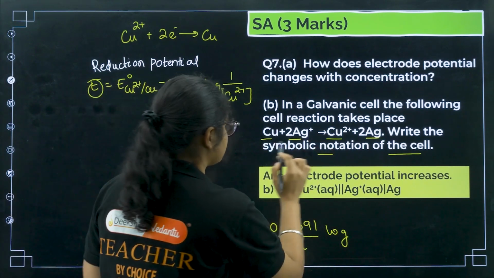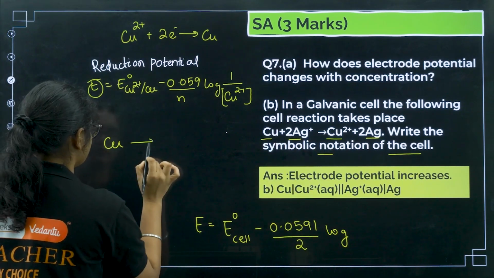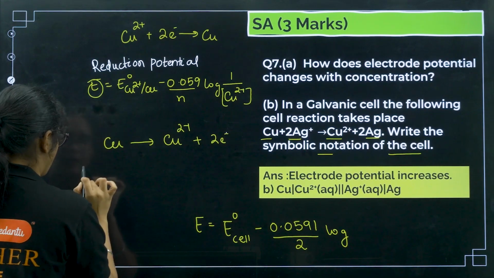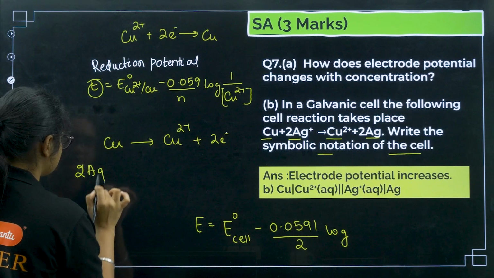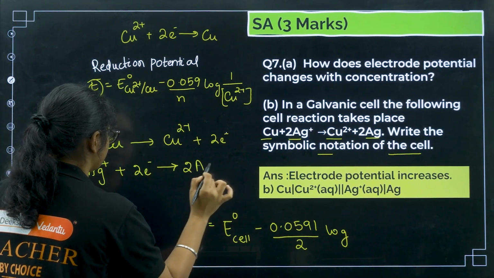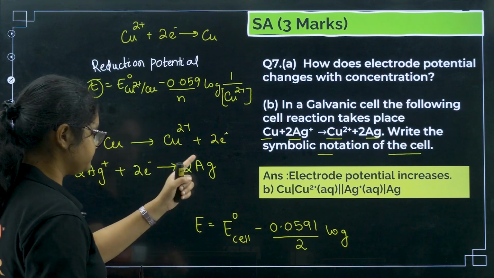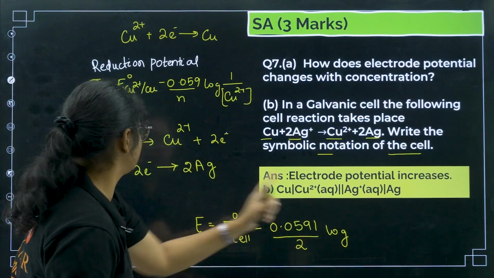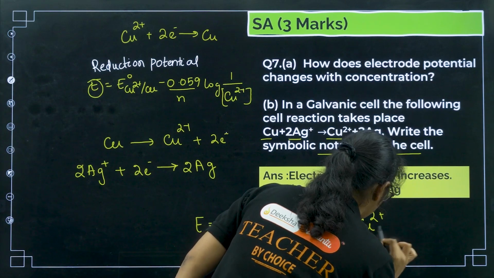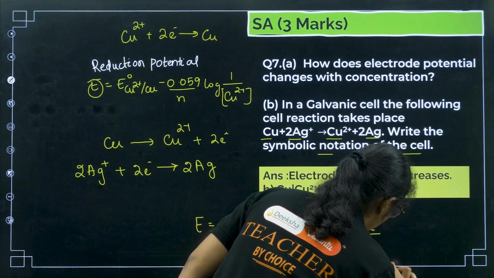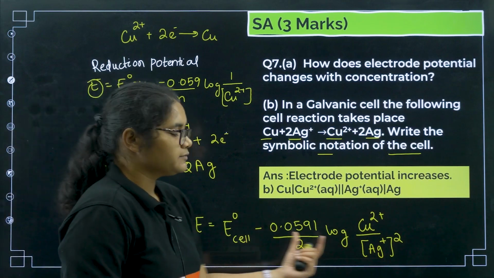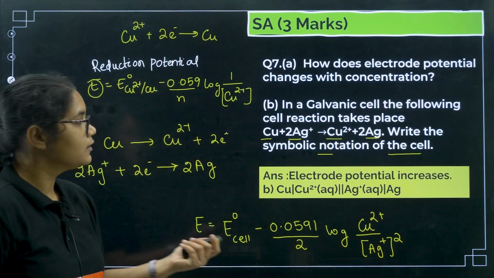So if you write this reaction separately, copper will give you Cu2+ plus 2 electrons, and 2 Ag+ plus 2 electrons will give you 2 Ag, right? So on the product side you have Cu2+ and on the reactant side you have Ag+ squared. This will be the Nernst equation. Clear?